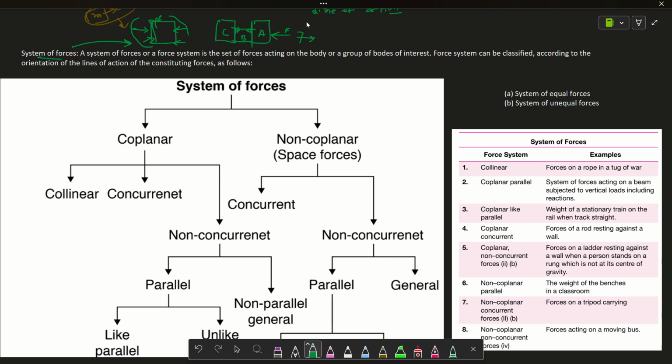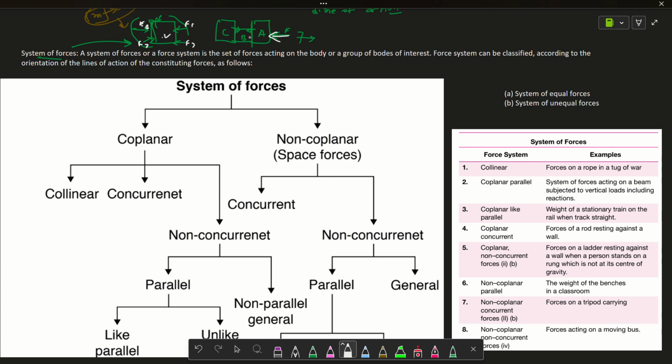In the first case, a single body is there but many forces are applied. In this case, multiple bodies are there, but only a single force is applied, but due to the contact between these bodies, plenty of forces get generated. That's why it's also classified as a system of forces.